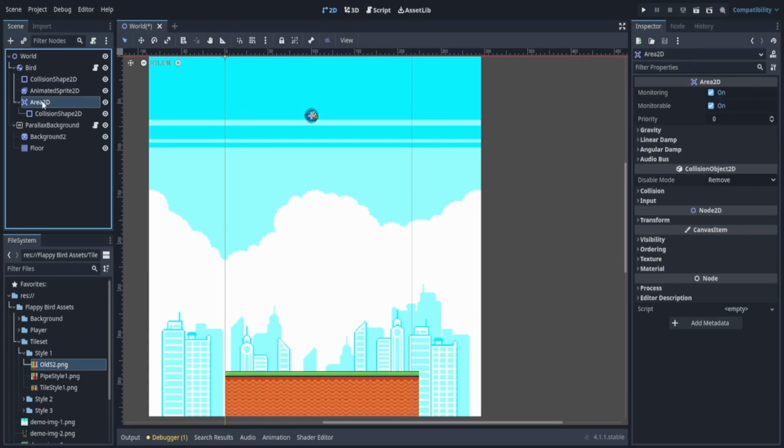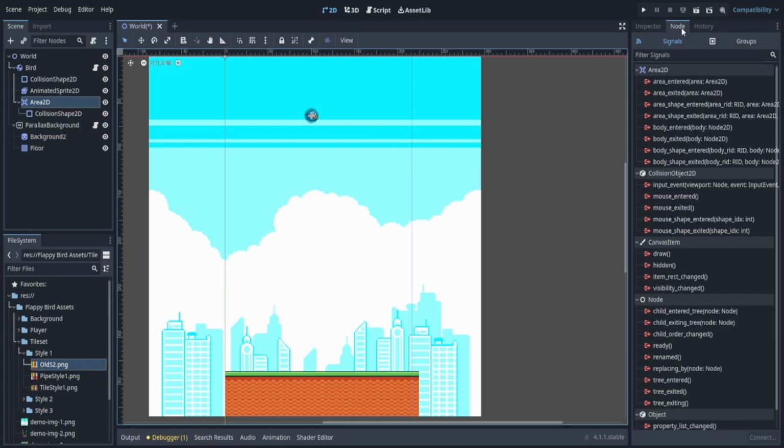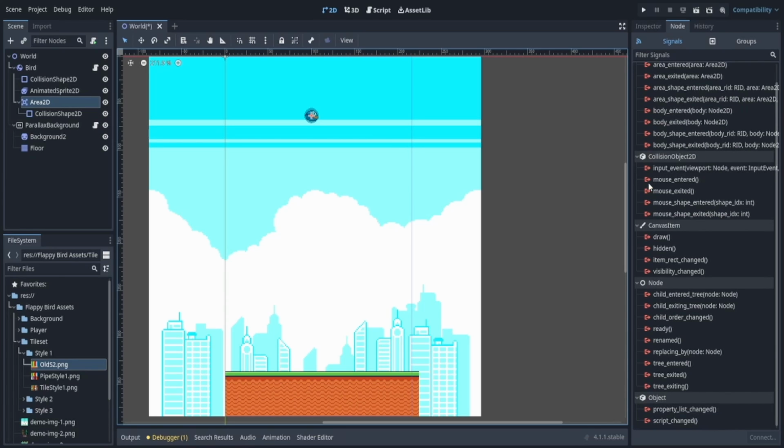And now in our Area 2D, we're going to go to the top right. We have Inspector and then something called Node. Now Node is where all our signals will be. There's also something called Groups, but there are a lot of videos about that and you can check that out. Groups is completely separate from signals, but we don't have to worry about it right now. We're going to focus on the signals in general. So let's take a look at what sort of signals exist.